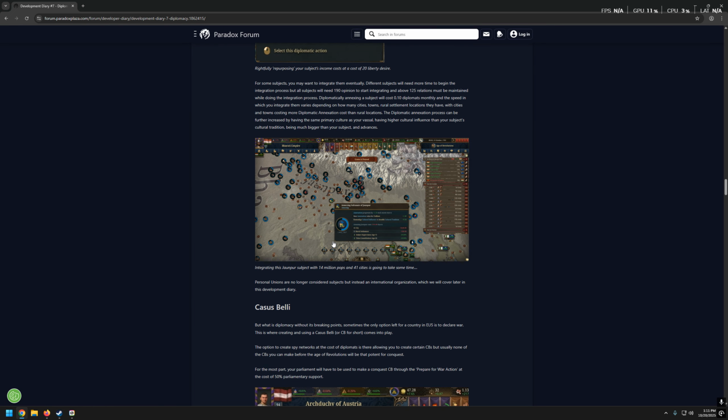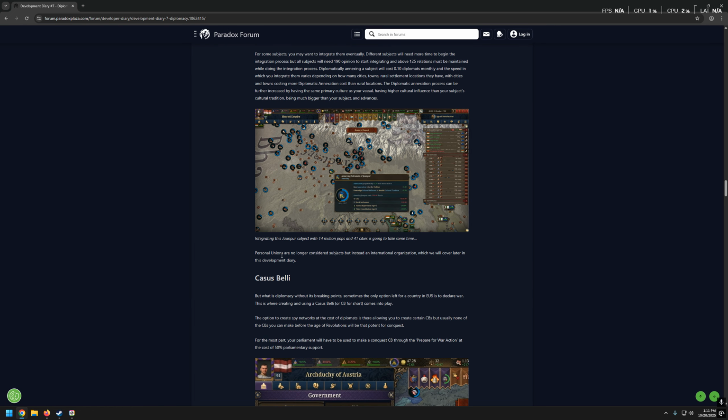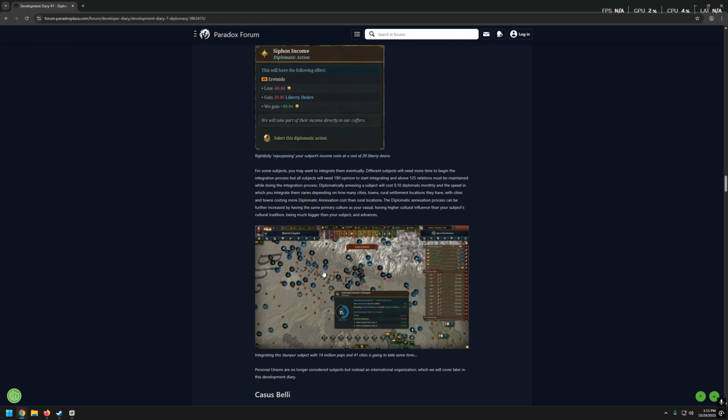Okay, it's very interesting. Personal unions are no longer considered subjects, but instead an international organization, which we'll cover later in this development diary. Fair enough. Okay, let's continue.